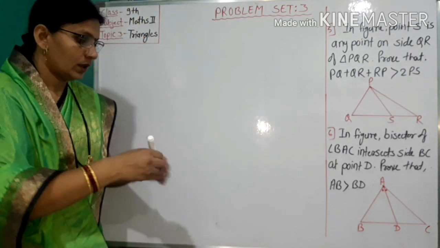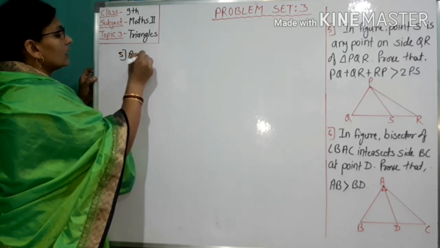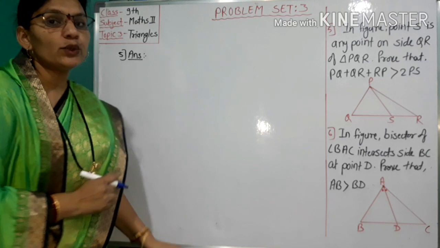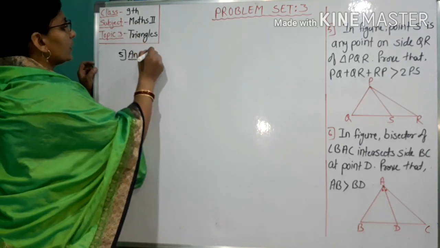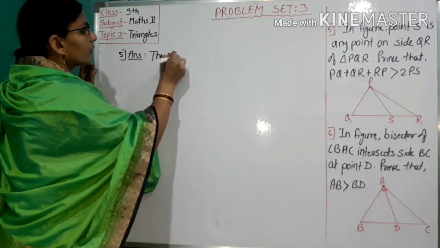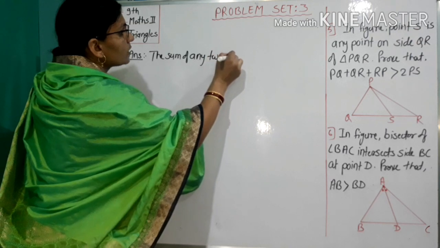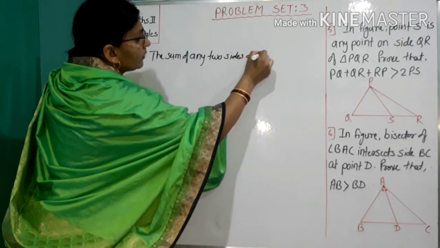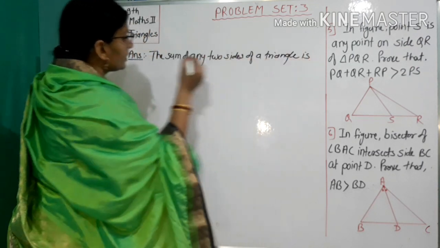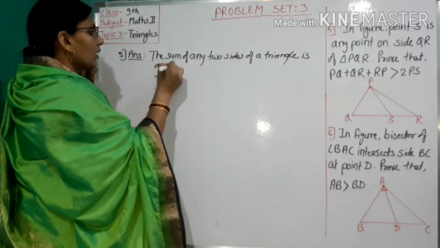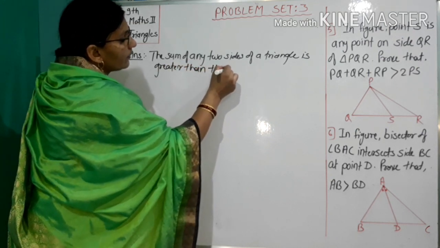So, we know the property of triangle: the sum of any two sides of a triangle is greater than the third side.